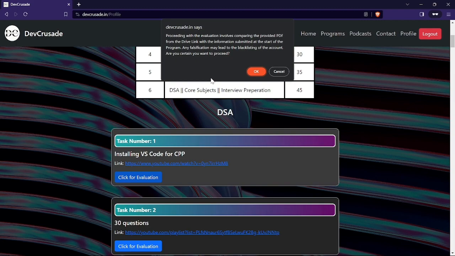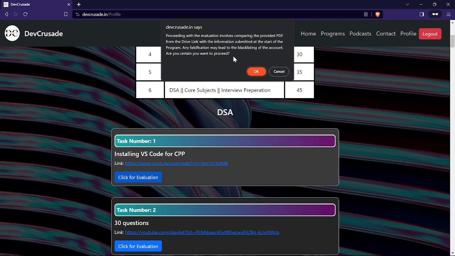What you have to do is upload your notes, whatever you write down in your copy. You have to upload those photos in that drive. And we are going to check whether you are actually following this program and actually doing this particular thing or not. Because, as I said, for now this is free, and we want that everyone should take complete benefit from this. So we are going to check that you are actually completing the task and not just spamming the click for evaluation button, right?